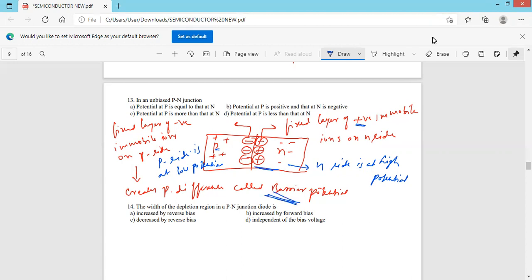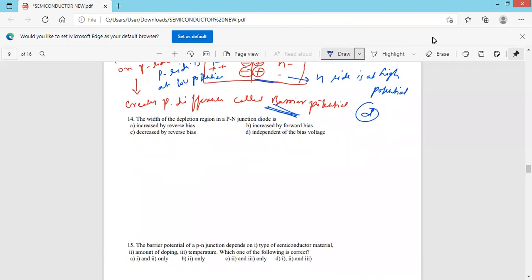Because of this potential barrier, the P side is at low potential and the N side is at high potential. So potential at P is less than at N. Option D is the correct answer.